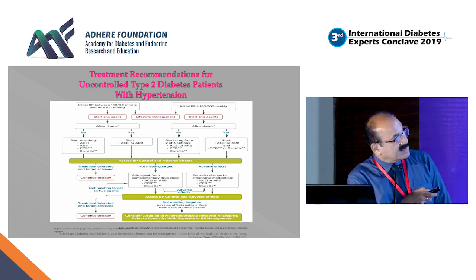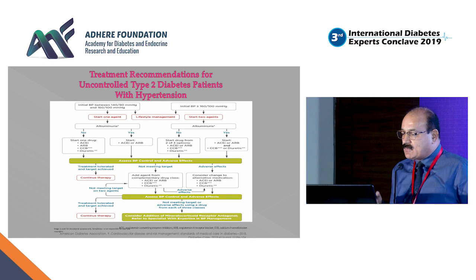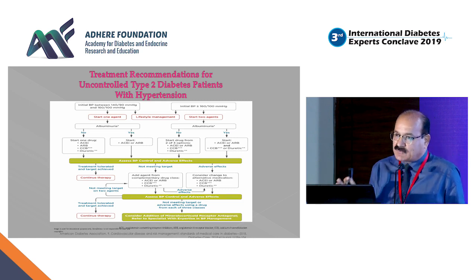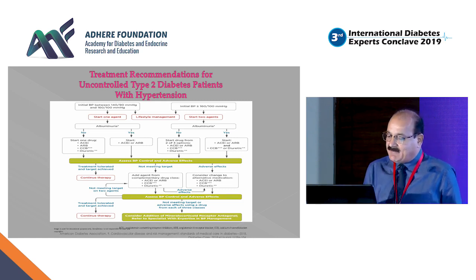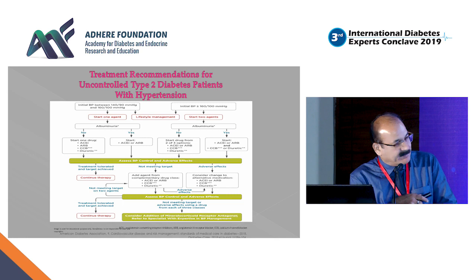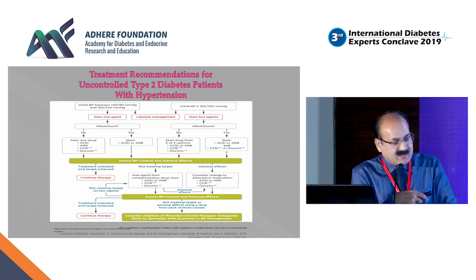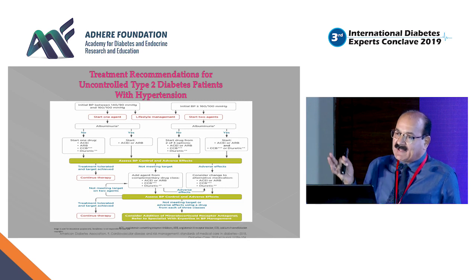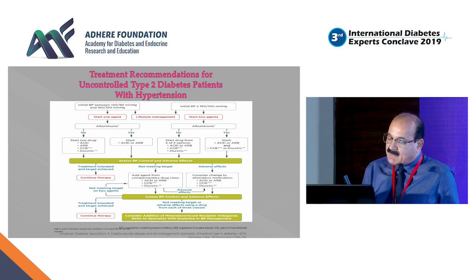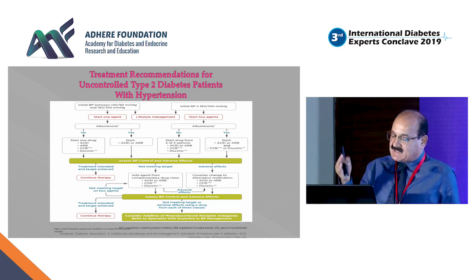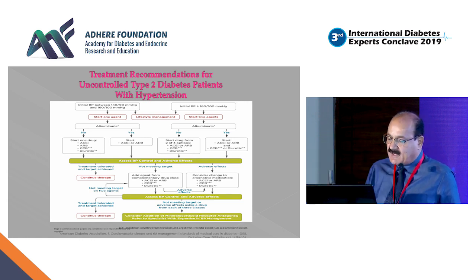If you have blood pressure more than 160/100, straightaway you can start with 2 drugs. One of those drugs has to be ACE or ARB. Second drug could be either a calcium channel blocker or a diuretic. Follow these patients for blood pressure control. If pressure is well controlled, fine. If it is still not met or targets are not met, that means less than 130/85, maybe you go on adding another drug, which again could be from the classes like ACE, ARB, CCB and diuretic.